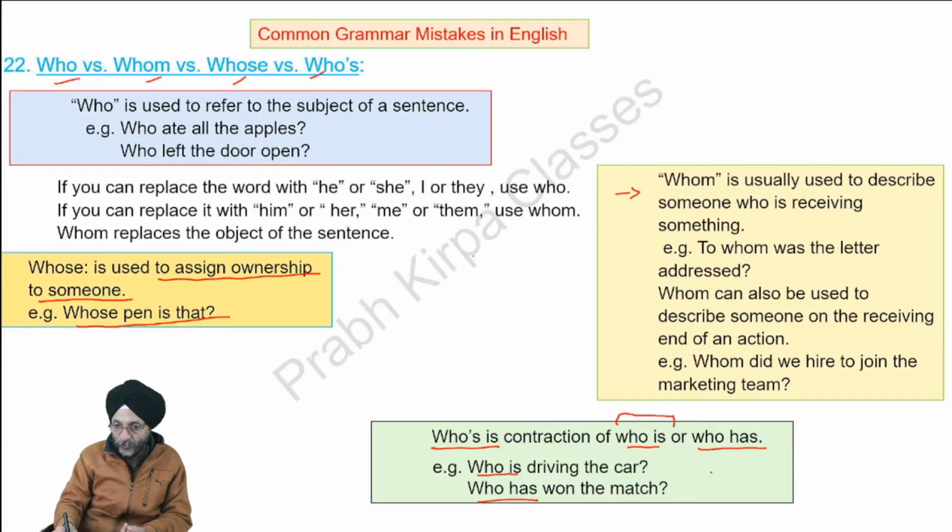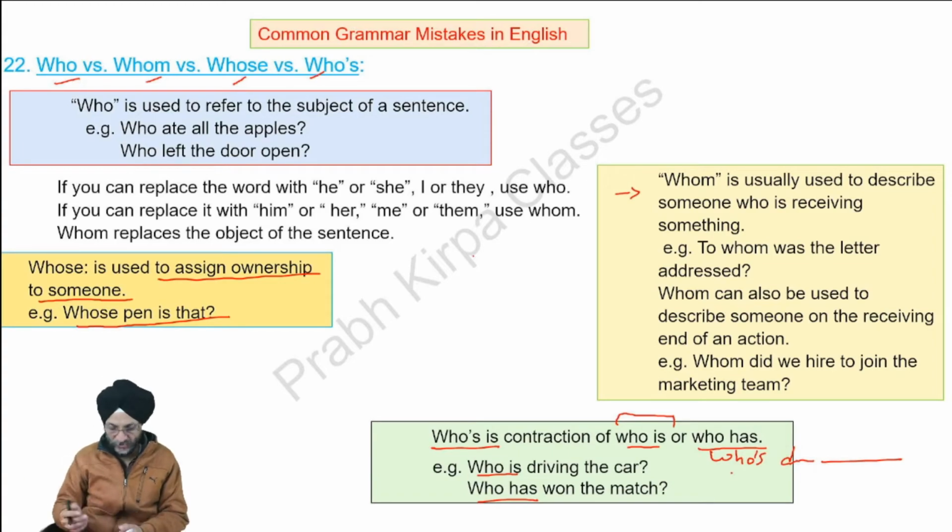For example, if you write "who's driving the car", the other person may think "who has driving the car", but actually you are saying "who is". So if you deem fit, you may write properly "who is" or "who has won the match". The rest is your choice.